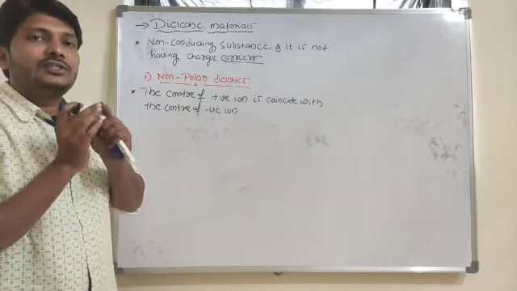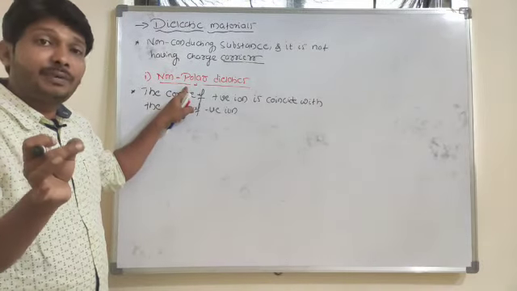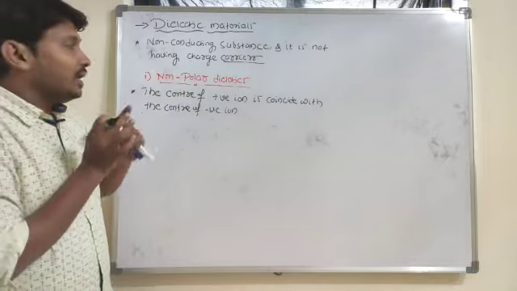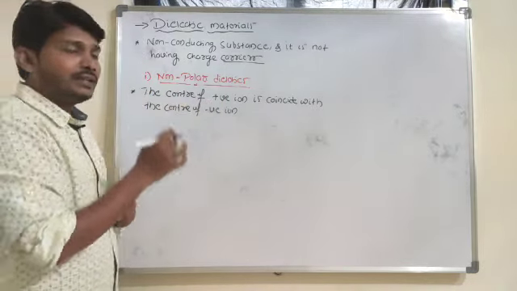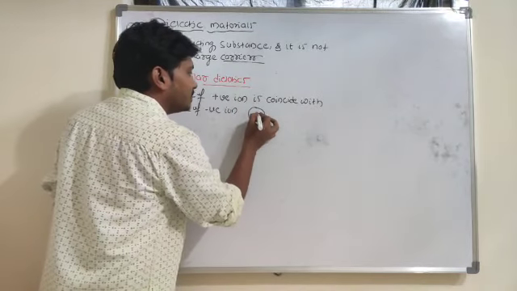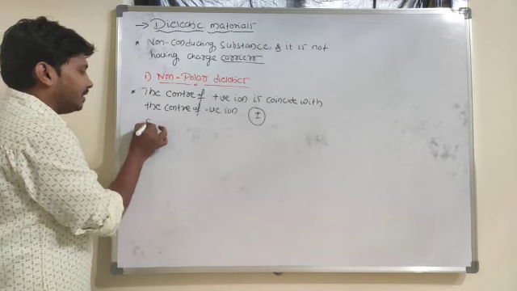It means that these non-polar dielectrics do not have any kind of permanent dipole. There exist positive and negative ions at the same point. For example, the center of the positive ion coincides with the center of the negative ions.